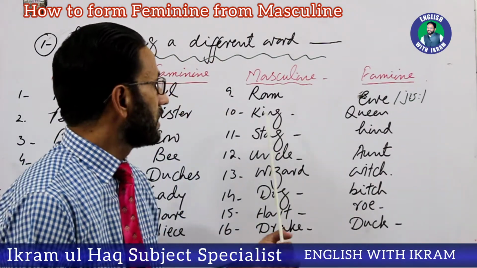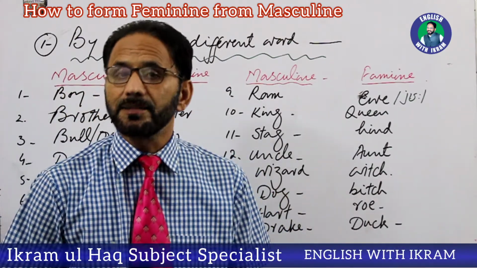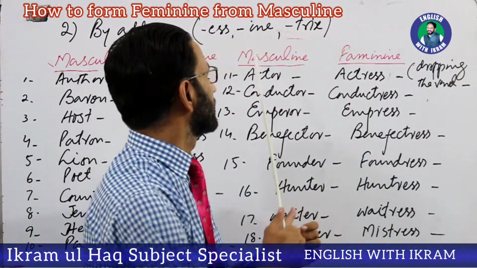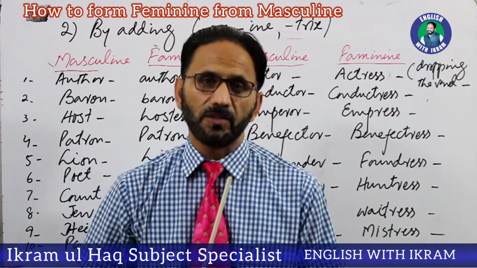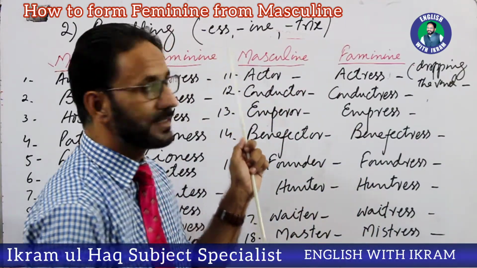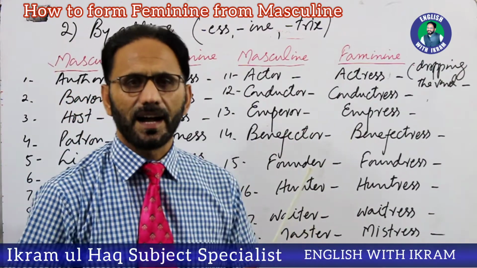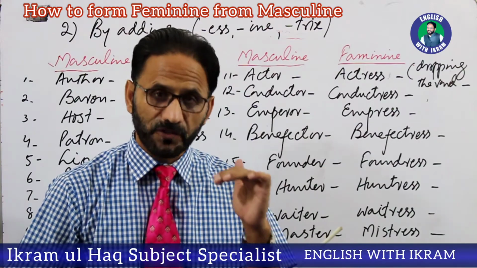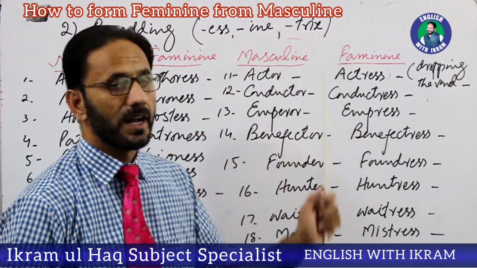So these are some examples when we use an entirely new word for making feminine from masculine. Next process is number 2, by adding different syllables. This is the second process of making feminine from masculine words. And these syllables are ess, ine, or trix. There are certain words where for making feminine we add ess, ine, or trix.